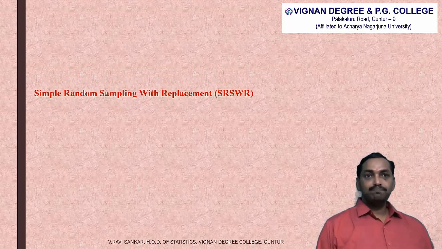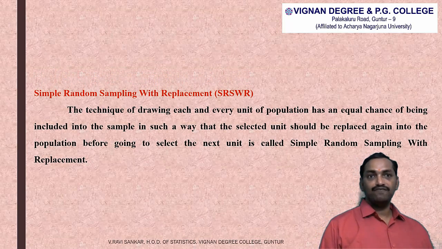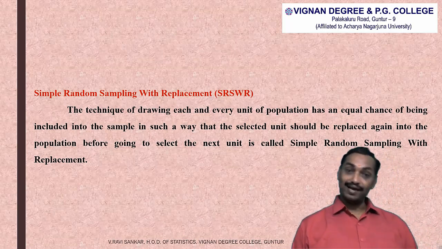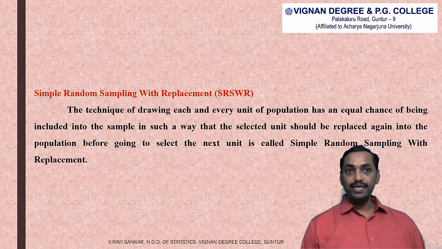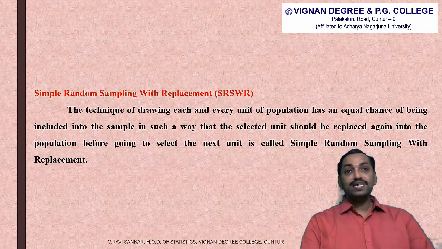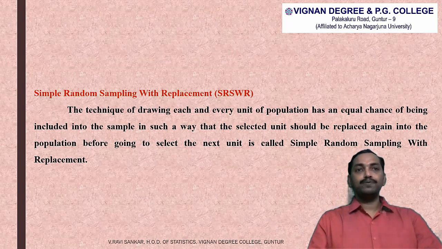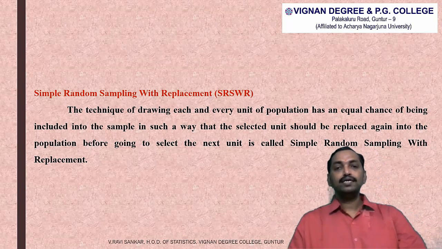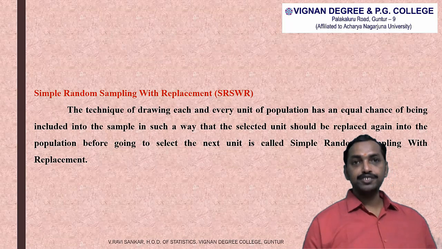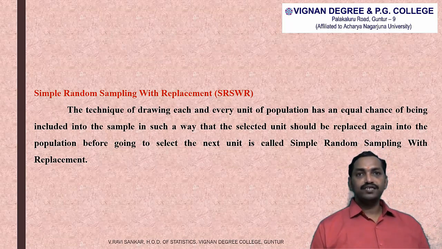Simple random sampling with replacement is a technique of drawing in which each and every unit of the population has an equal chance of being included in the sample, in such a way that the selected unit is replaced into the population before selecting the next unit. Let us have the diagrammatic representation of this definition.